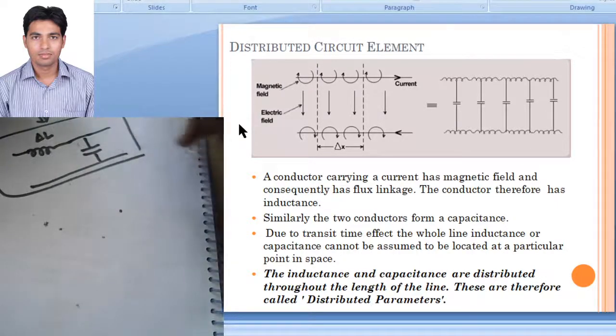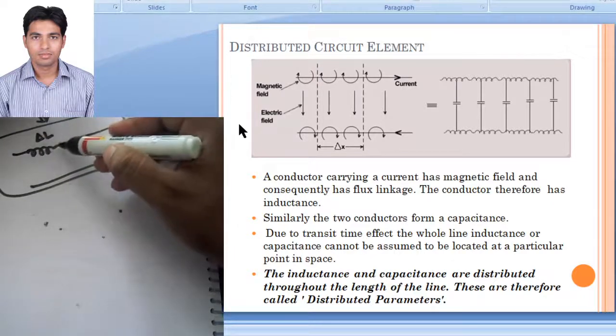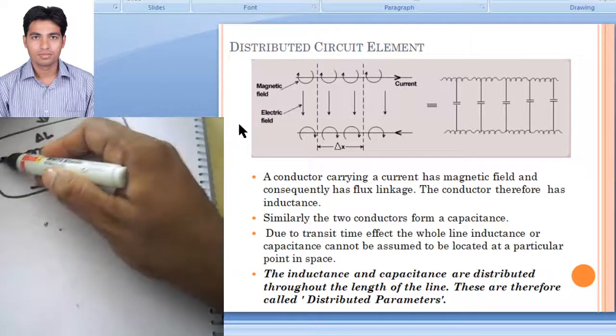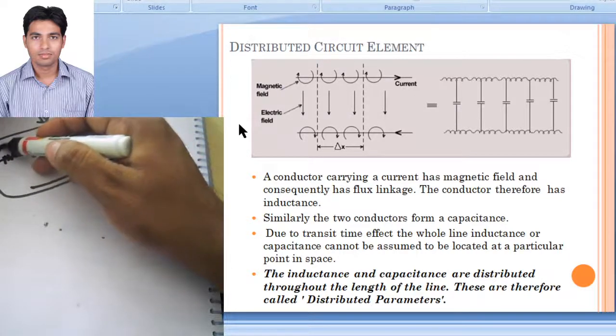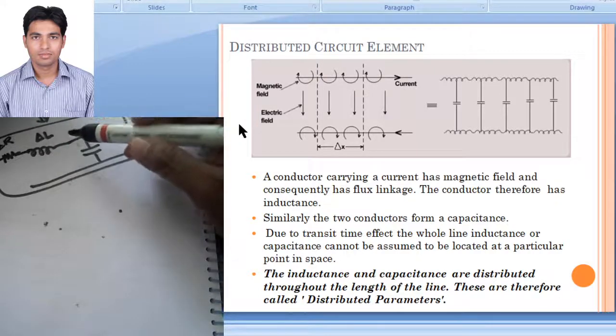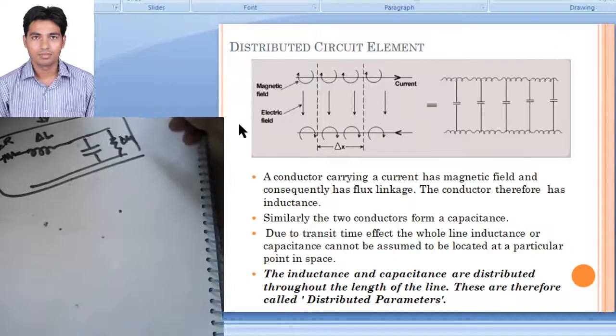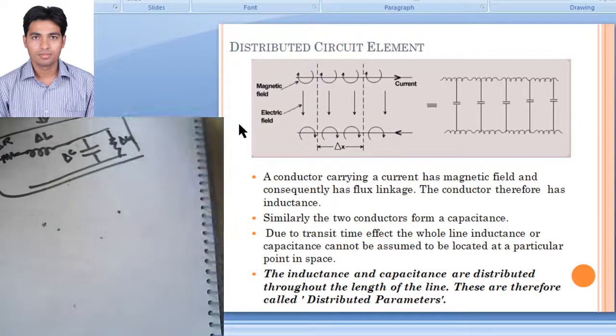Okay. Now if this is not an ideal conductor system, there will be some losses. There will be heating loss, radiation losses, etc. That will be taken into account by R, delta R. Now there will also be some leakage from one conductor to the other conductor, and we'll model this as delta G, that is the conductance, that is mho per meter. This is our C, delta C.